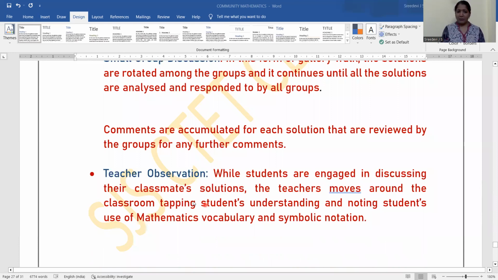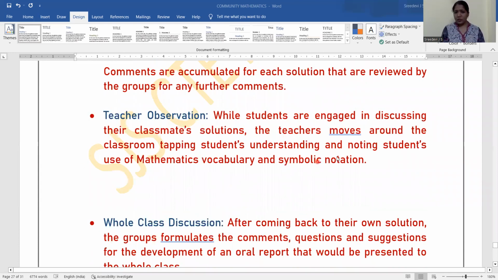That's what I just meant by teacher observation. While the students are engaged in discussing their classmates' solutions, the teacher moves around the classroom, tapping students' understanding and noting students' use of mathematics vocabulary and symbolic notation. Teacher observation or supervisory study we have discussed before. In the same way the observation has to be done by the teacher, not to interfere with the students' activity, but to see whether the path is going correctly. If any support is needed, the teacher can give it.